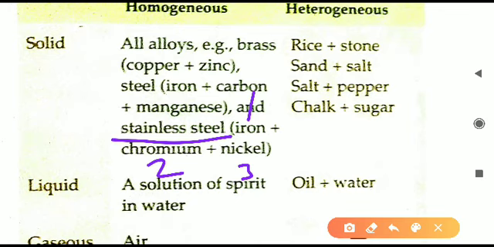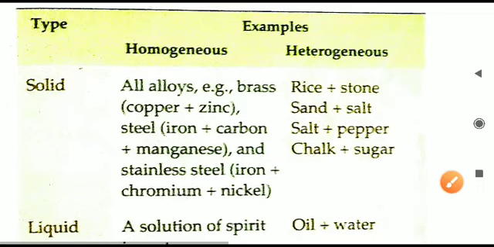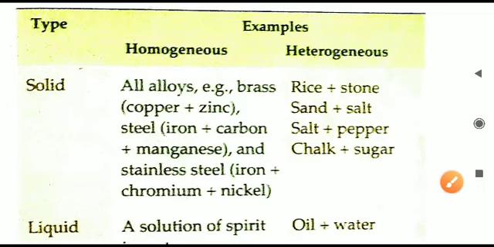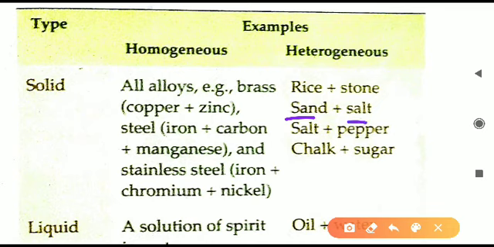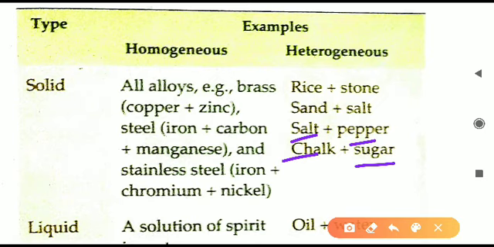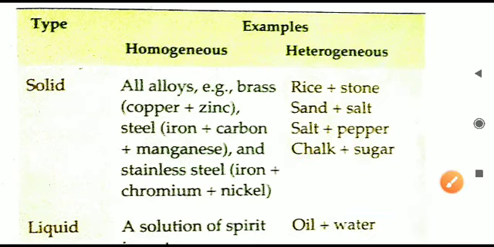Let us come on the right side, that is heterogeneous mixtures, right, rice and stone. Rice is sometimes having stone in between, small pebbles are there, so these are not equally mixed, that is why heterogeneous mixture. Sand and salt, अगर हम sand and salt mix करेंगे, so then they will not properly or equally mix with each other, that will form heterogeneous mixture. Salt vapor already we have seen. Chalk and sugar mixture, chalk और sugar दोनों solid होते हैं and both will form a heterogeneous mixture.